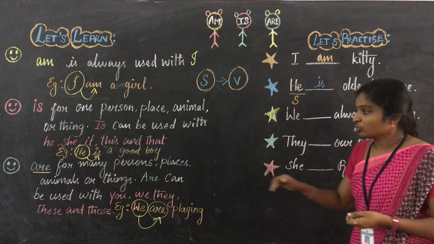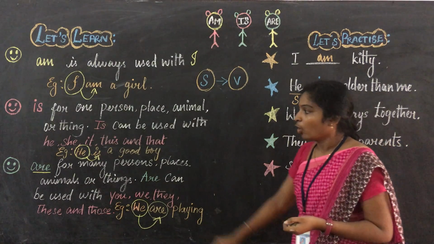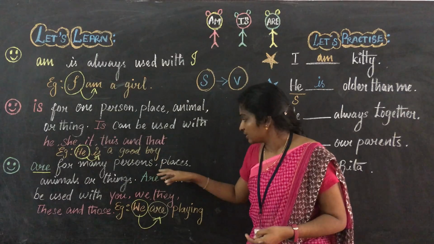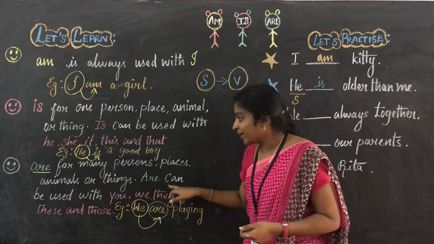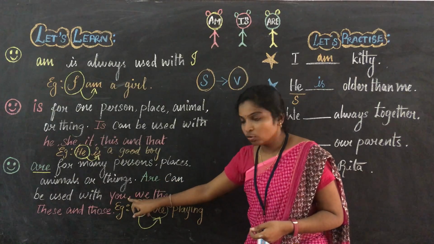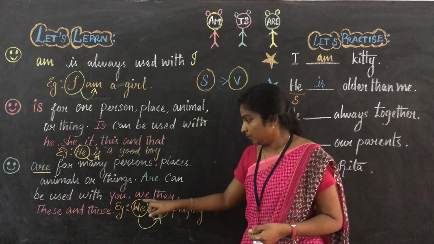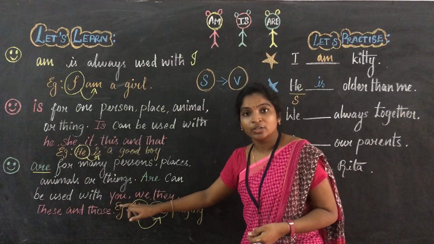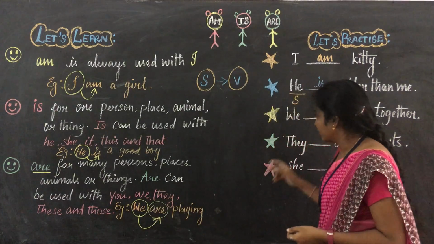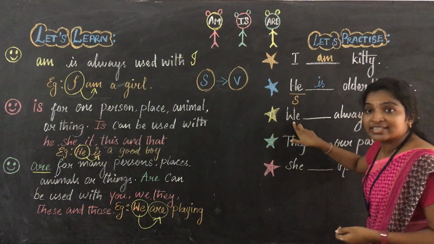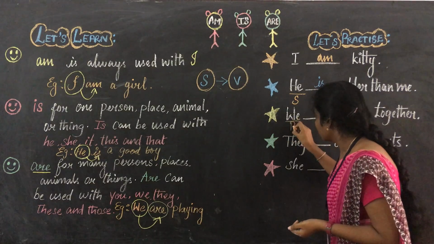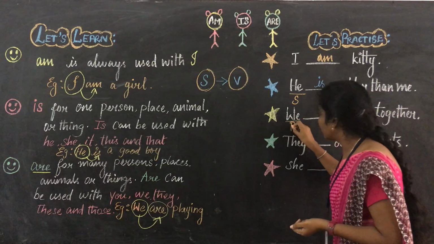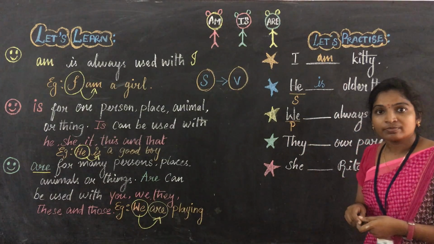We. Okay, you just see the third statement. Are is for many persons, places, animals or things. Are can be used with you, we, they, these and those. So we is a plural subject. For a plural subject, what verb we have to use?